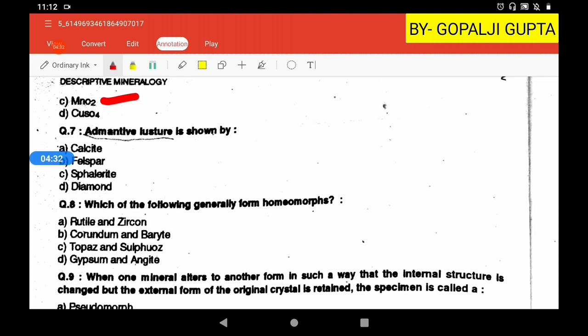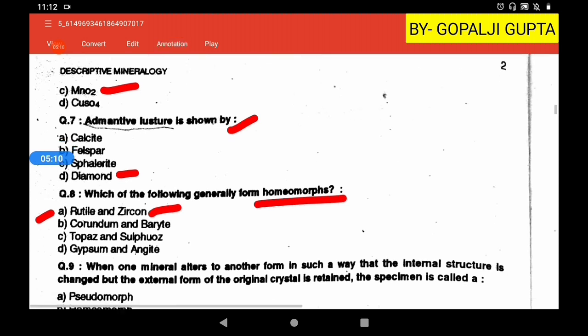Now the next question is: the adamantine luster is shown by. So adamantine luster is the property of diamond. Then: which of the following generally form homeomorphs? Homeomorph is a term related to isomorphism, which has the same atomic structure or same crystal structure, but the chemical composition is different. It is shown by rutile and zircon. Both crystallize in the tetragonal system, but they have different chemical composition. So your first option will be our right answer.